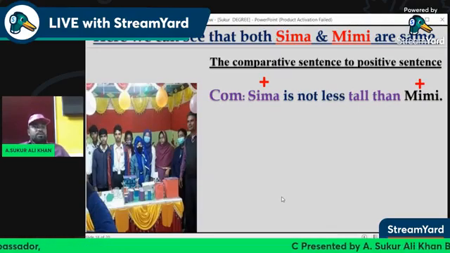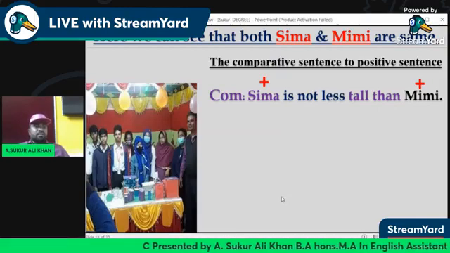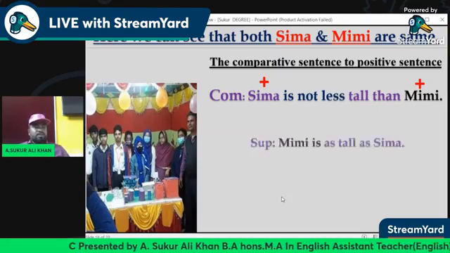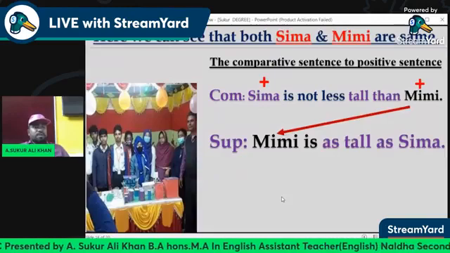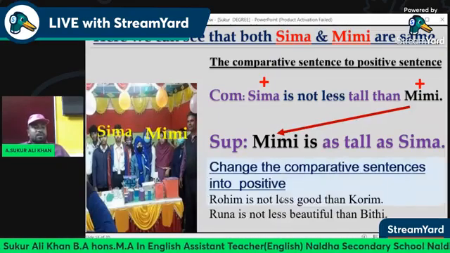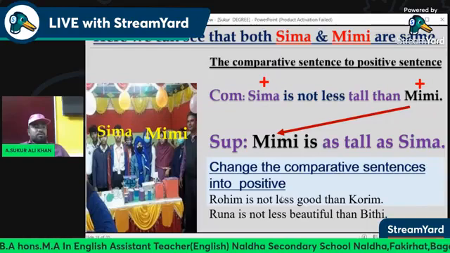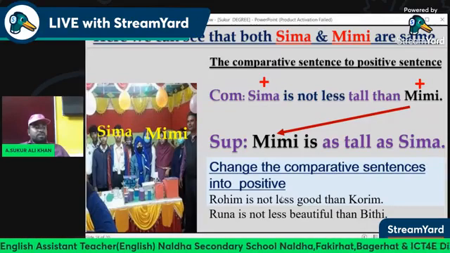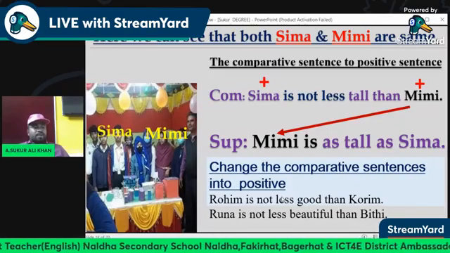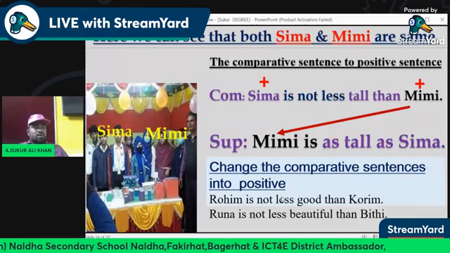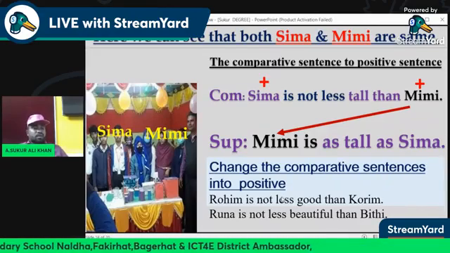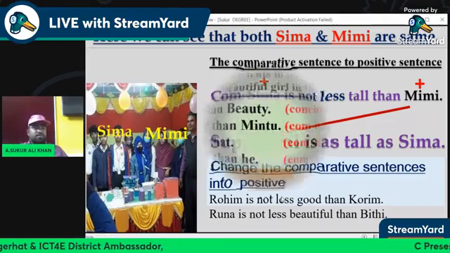The comparative sentence to positive degree: Shima is not less tall than Mimi. Mimi is as tall as Shima. Here we have Mimi and Shima. Change the comparative sentence into positive. Rohim is not less good than Korim. Runa is not less beautiful than Bithi.